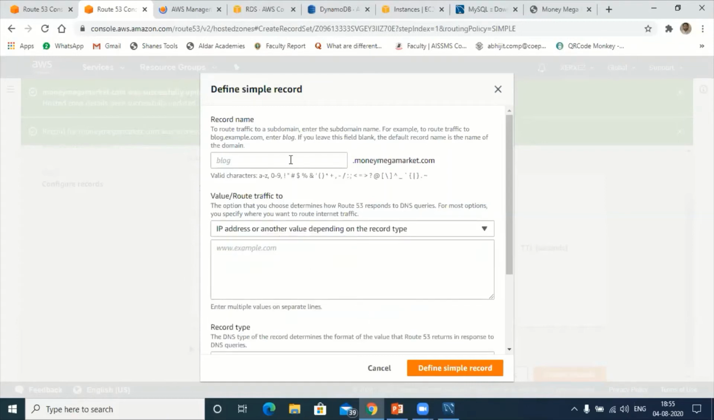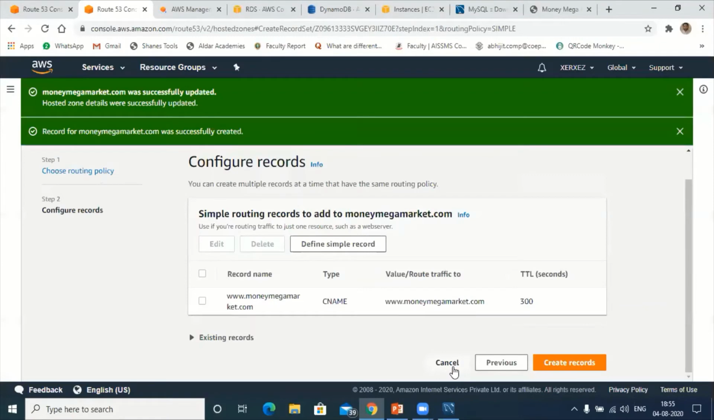Next, here you type www. Next, the same you have to copy here: www.moneymegamarket.com. Now next, define simple record.